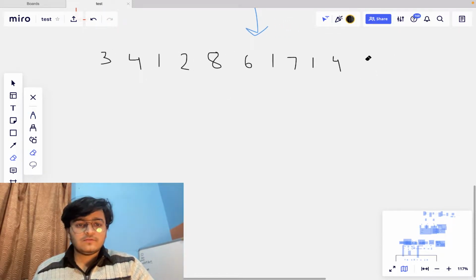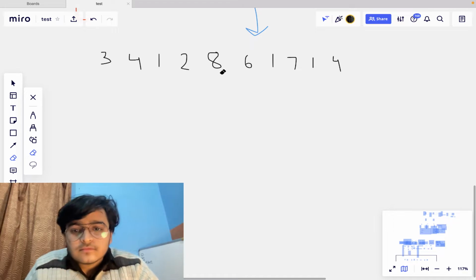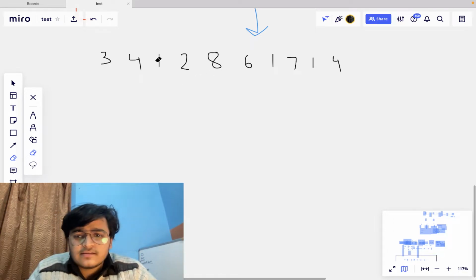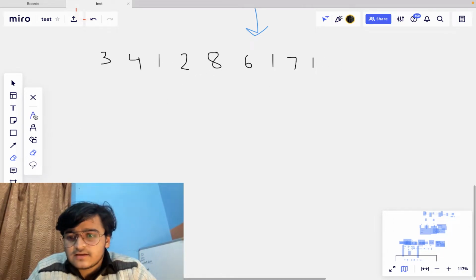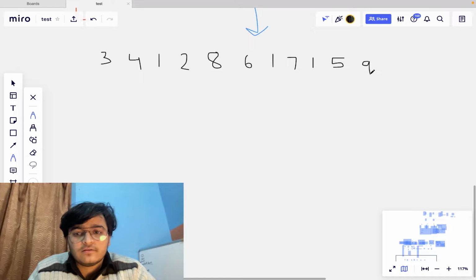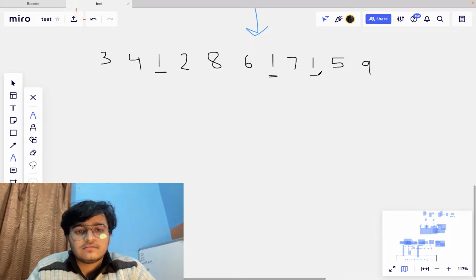Just to remove the multiple repeating elements, I will take those elements which are not present. So I will take 5 here, and 8 is already present. I take 9 here. Okay, so the only repeating characters are this one and this one.